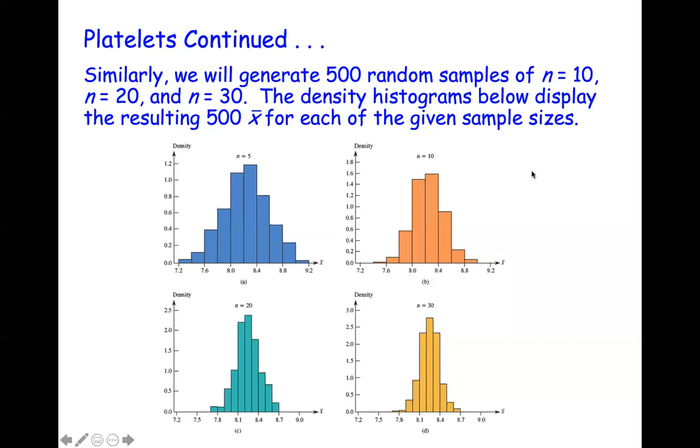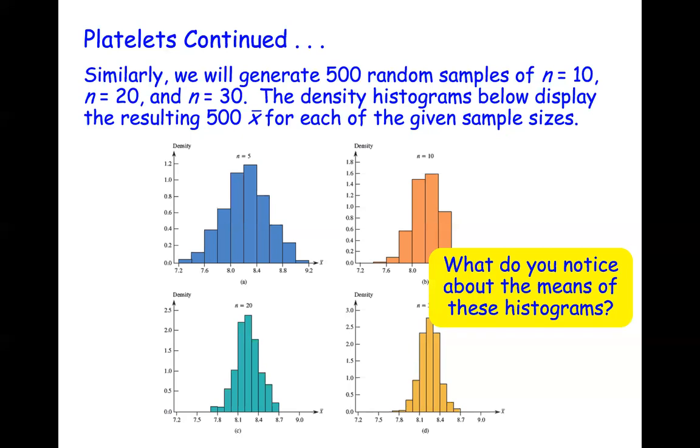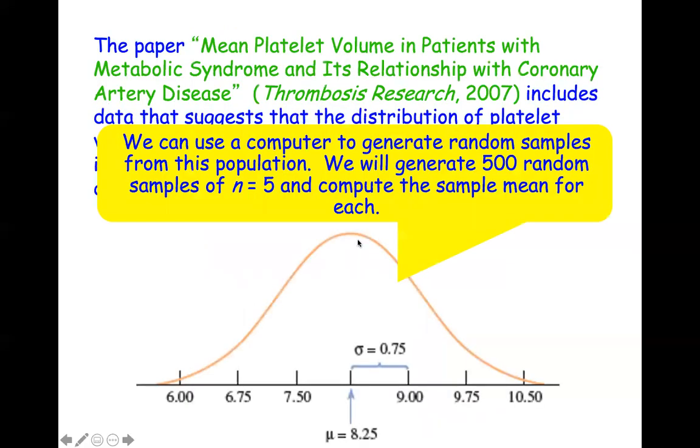What does that look like? It's centered around 8.2. Okay. And then what about the teal one? 8.2. And the last one? 8.2. So what do you notice about the means? They're all pretty much the same. Yeah. In fact, they are all equal to 8.25.